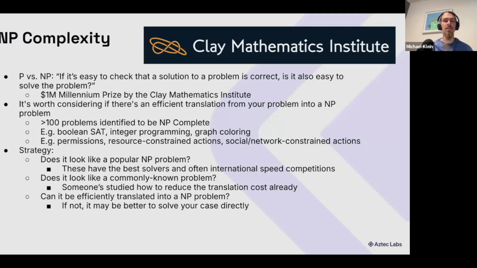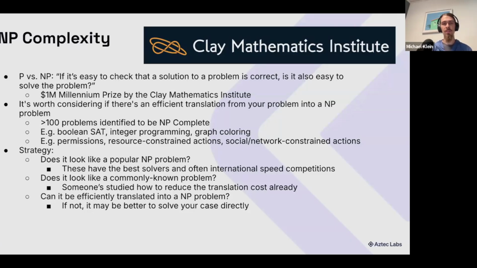So first of all, NP complexity. NP complexity is closely related to the scope of programs that can be easily translated to a zero-knowledge proof. And this has been studied for quite some time. There's an open problem called P versus NP, which basically asks if it's easy to check that a solution to a problem is correct, is it also easy to solve the problem. And this is a $1 million prize that has many pages of published research on studying it and optimizing it. And in short, if your problem is in this scope of already being tightly studied, it's worth checking whether you could just use the existing solution.